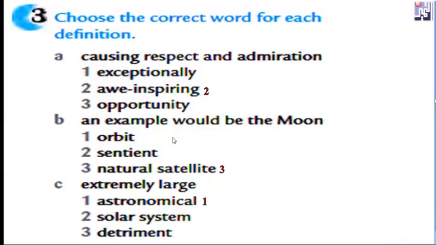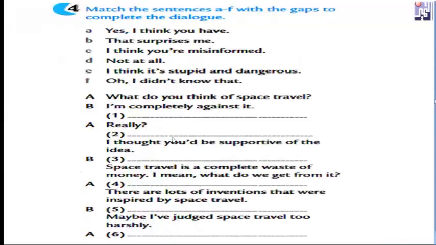Next here, dear students, have a look at this part. Match the sentences A to F with the gaps to complete the dialogue. Take care: A, B, C, D, E, and F. And here we have 1, 2, 3, 4, and 5. Let's start with the first one. What do you think of space travel? I am completely against it. Take care of it in E. If you look at E here, I think it is stupid and dangerous.